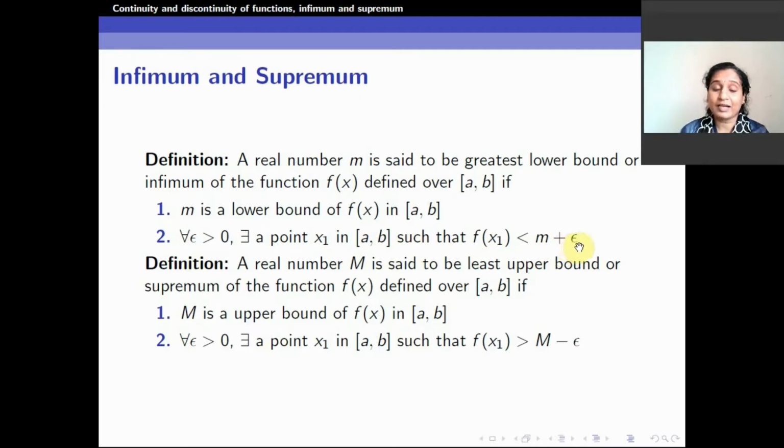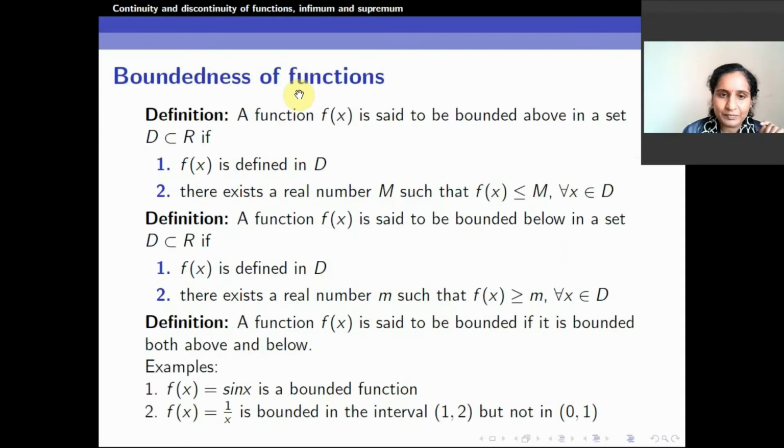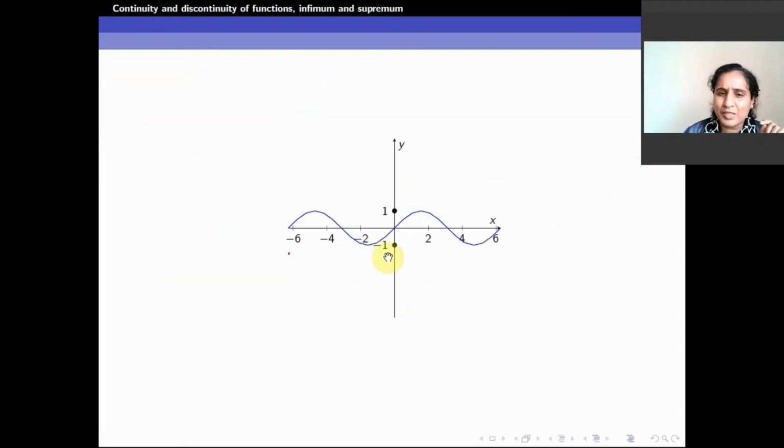This is exactly another way of saying that any number greater than this m cannot be the lower bound. So how do we do that? We'll come back here. I'll pick some epsilon.